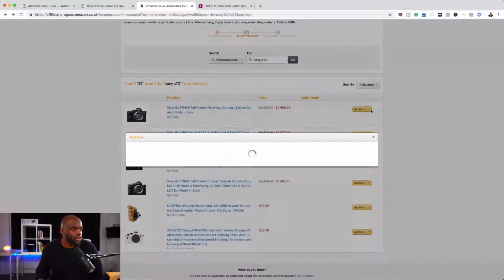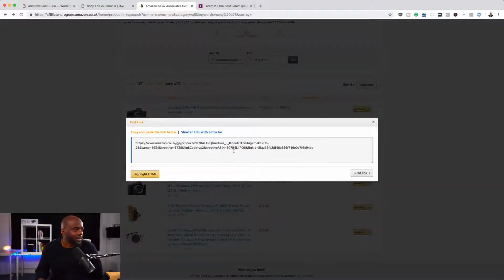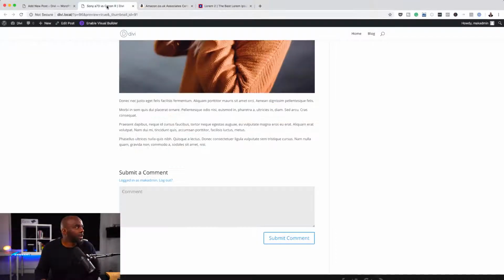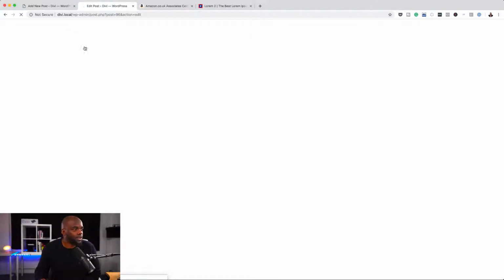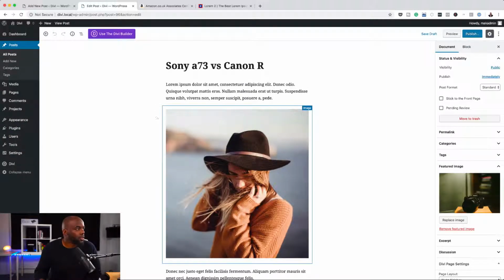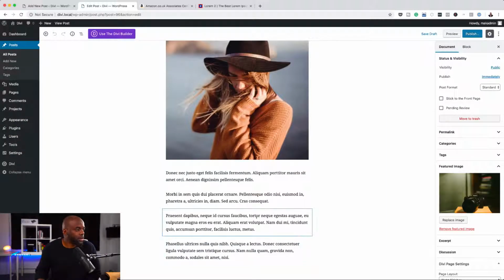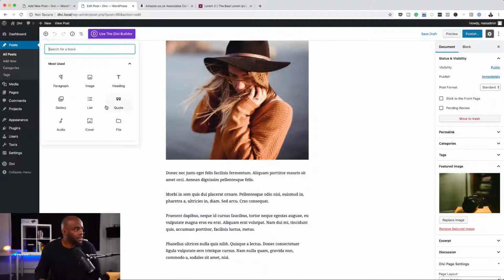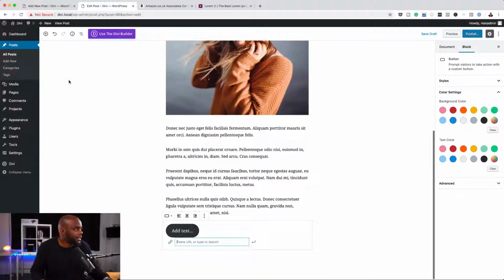So I'm going to come over here, click this little drop down, and this is going to give me my text link. So all I have to do now is just copy this link, and then I'm going to come back over here to my website, and I'm going to click on edit because we haven't published this yet. Okay, so what I'm going to do now is add a button. So I'm going to click here on this plus button, and I'm going to add a button. So I'm just going to search for it here because I don't see it, and select it.